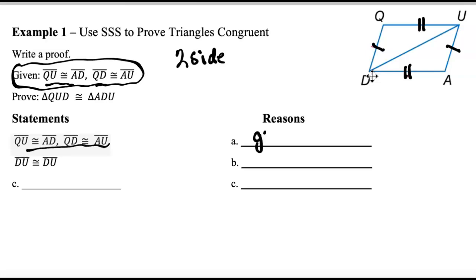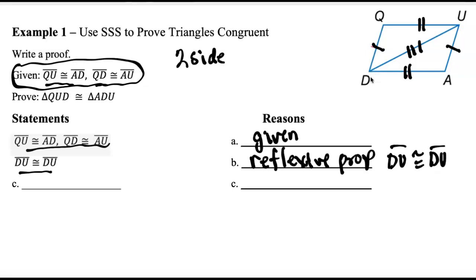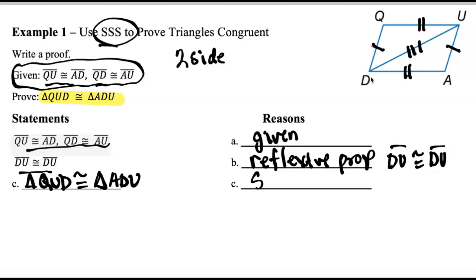And so our reason is given. Now look at this statement here. They're saying that DU is the same line. Well, of course it is. So that makes sense that this is the third side. The property that says we can have DU on both sides is the reflexive property. Okay, so we have that all three sides are congruent. And again, the last line of your proof is just going to be what you wanted to prove. So we say triangle QUD is congruent to triangle ADU. And since we know we're in the side-side-side section, we can just say side-side-side.